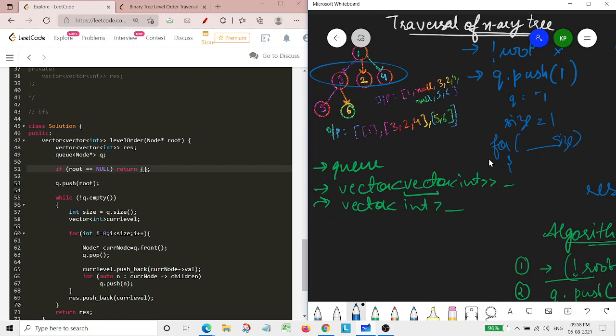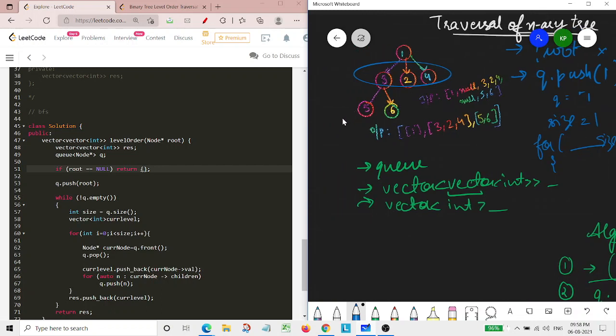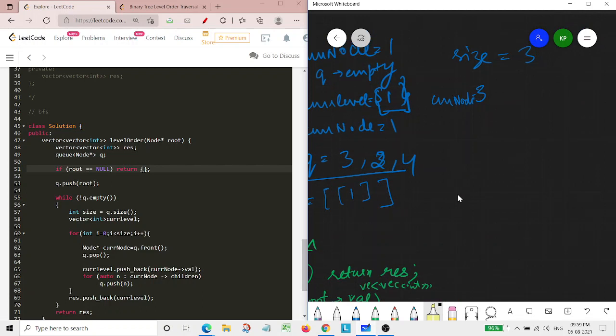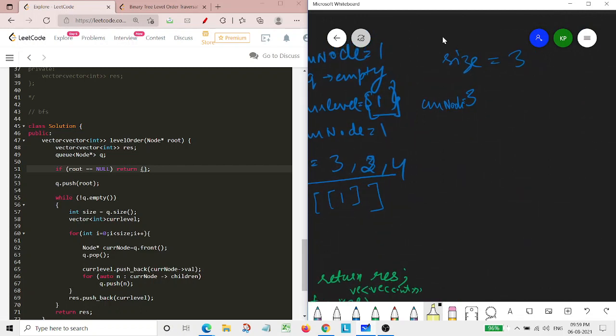So here the children of 3 are 5 and 6. If you check it. So now the queue which was already having 2 and 4, because 3 was popped out, will now be having 2, 4, 5 and 6.